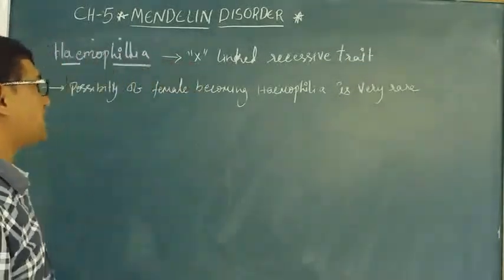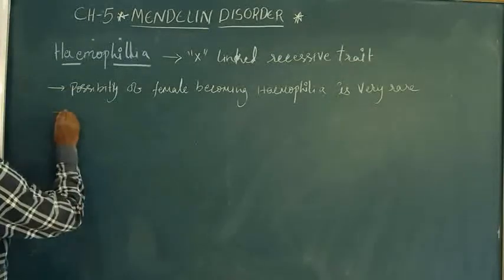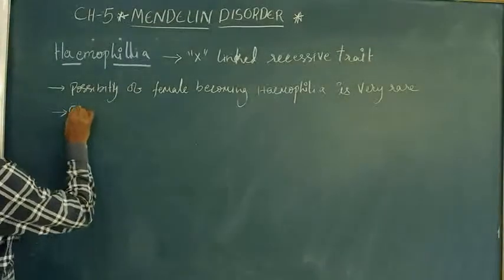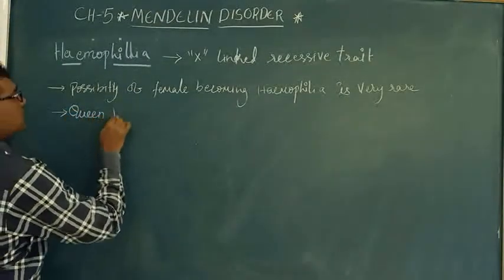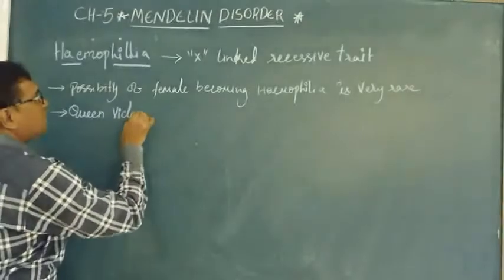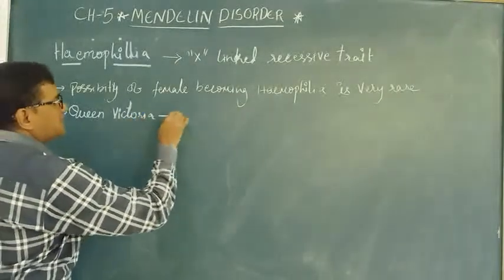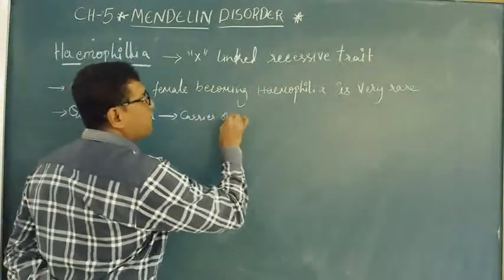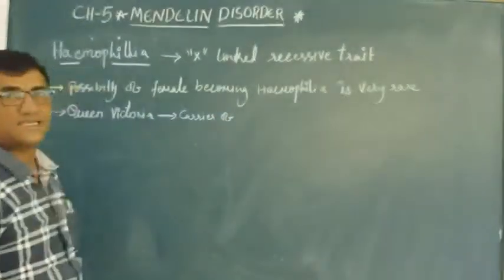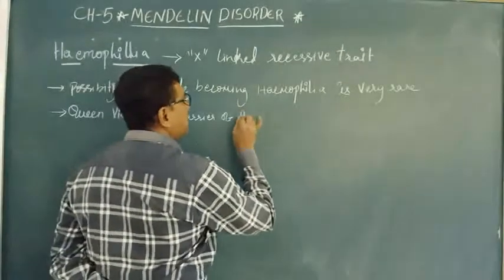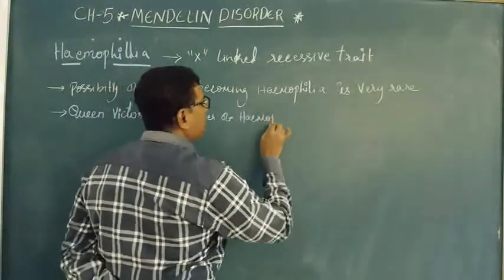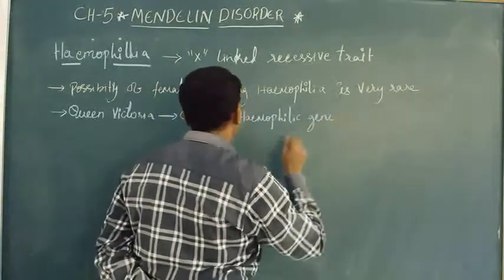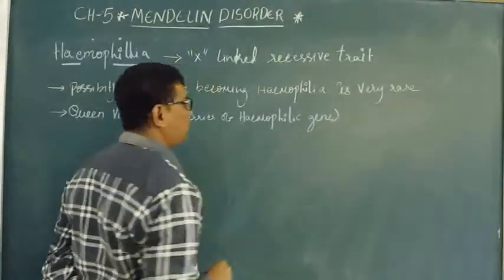But in this particular case, the example for this is Queen Victoria's family. The pedigree analysis of Queen Victoria: she is a carrier of the hemophilic gene.